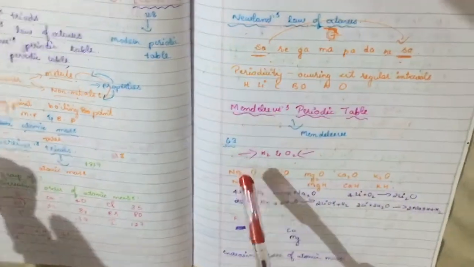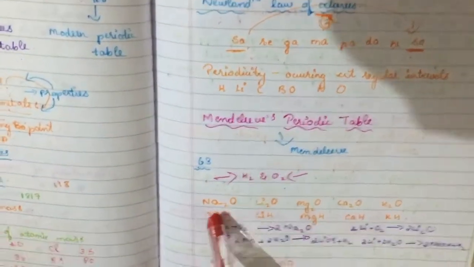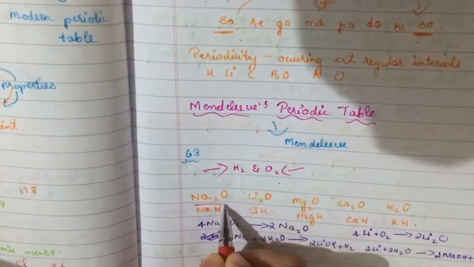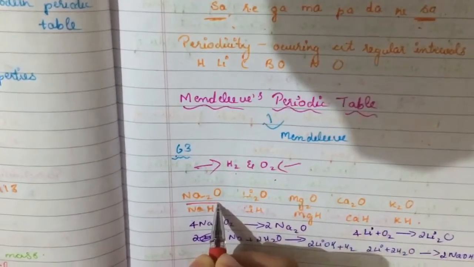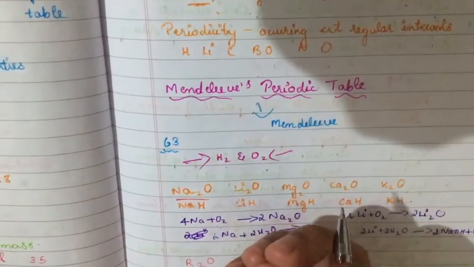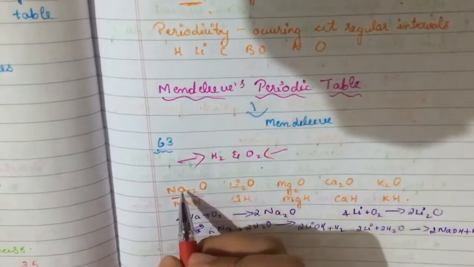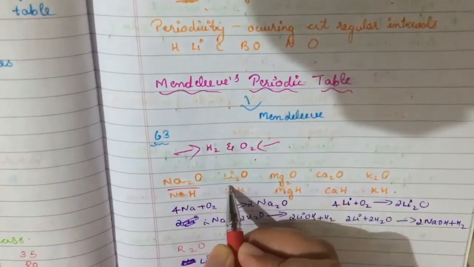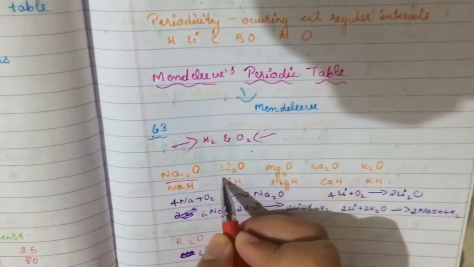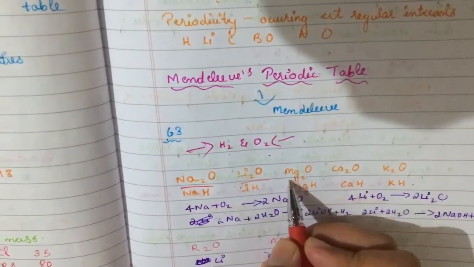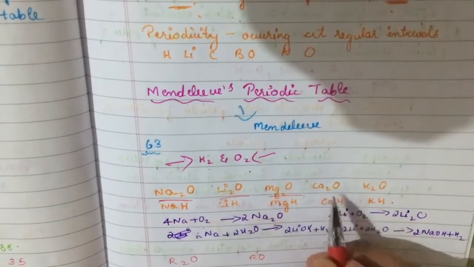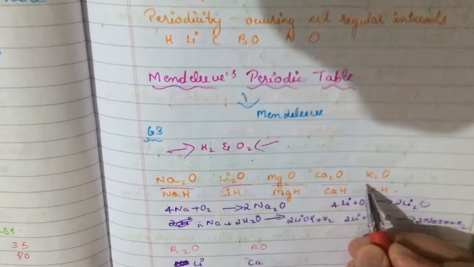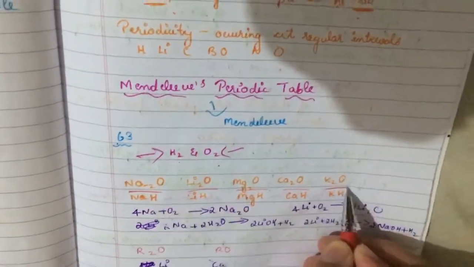When the element sodium was made to react with oxygen, it formed sodium oxide. What is this, students? This is a metal oxide. You are very familiar with the term metal oxide, that is, metal plus oxide. So here we get sodium oxide. When lithium was made to react with oxygen, we get lithium oxide. When magnesium reacted with oxygen, you get magnesium oxide. When calcium reacted with oxygen, you get calcium oxide, and when potassium reacted with oxygen, you get potassium oxide.